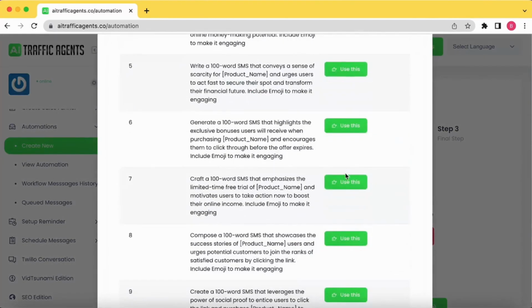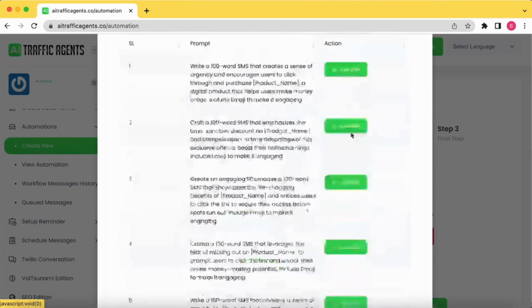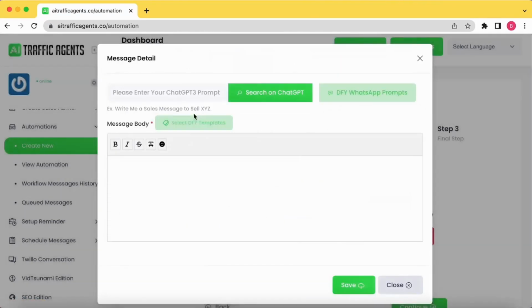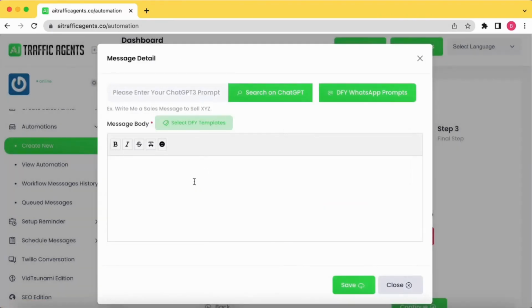Let's say I want something like this. I'm offering some free trial of food tasting or something like that. Then I'll simply click this and utilize that prompt, and then I'll ask ChatGPT to write a message for me. So that will be done, or I can simply select a done-for-you template from here. So it's all up to me what kind of message I want.